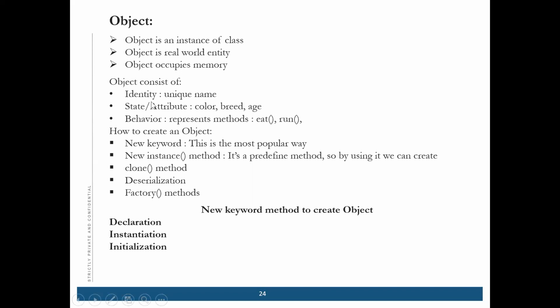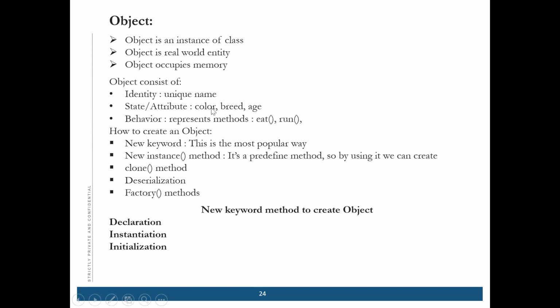Object consists of a unique name which gives the identity to it. Like animal is a class name, but when you give the animal name as cat or dog, that means it's a unique name. Then the color, breed, age, those are the attributes.